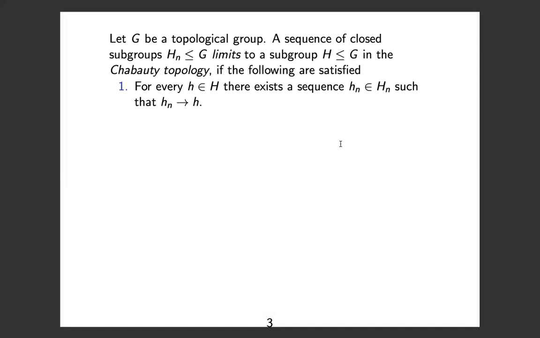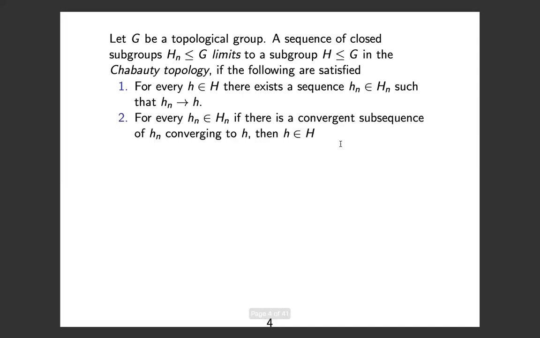So every element of the limit group has a sequence of elements that converges to it. And then conversely, if I start off with a sequence hn in Hn, and this sequence has some convergent subsequence that converges to some h, then h has to live in the limit. So the limit of any convergent subsequence has to live in the limit group.